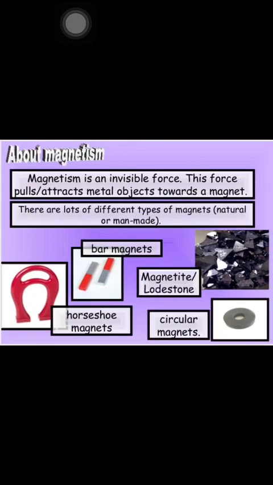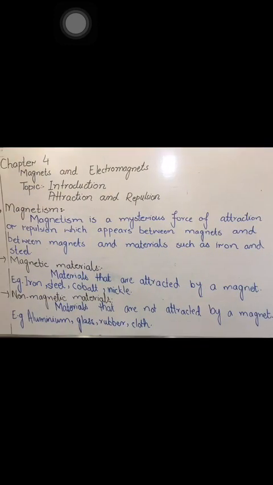Now we are talking about what is magnetism.